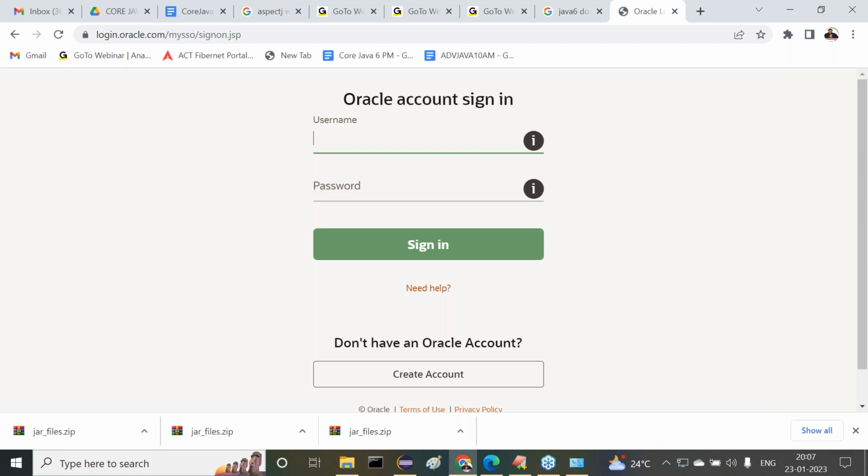If you want to download any software from the Oracle website, definitely you should be an account holder of Oracle. It's a free account only. Don't think much about it. If you don't have any account, click on create account, where we get one registration form. There we can enter the data, fake data only, your original name, email ID, mobile number. It's asking about company name and job title. We can write your own company, your own job title. Nothing else. Oracle people will not come to you. They will not cross check your information. So try to create an Oracle account.